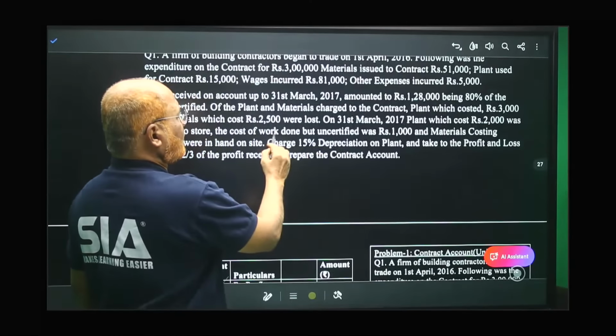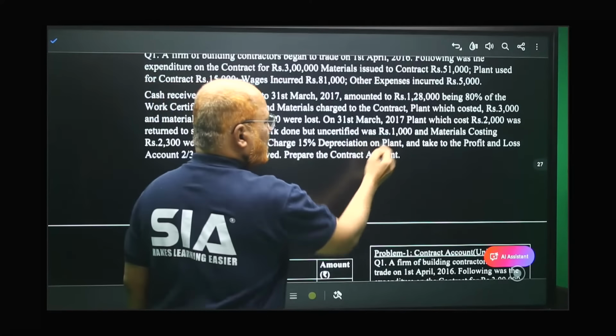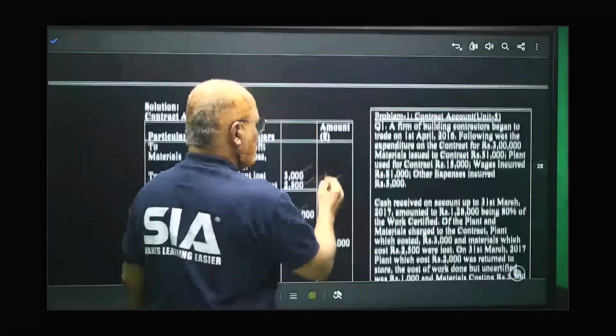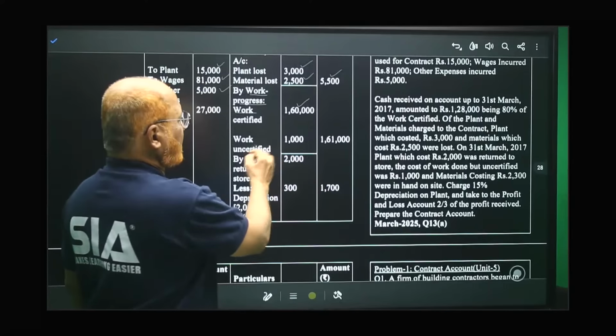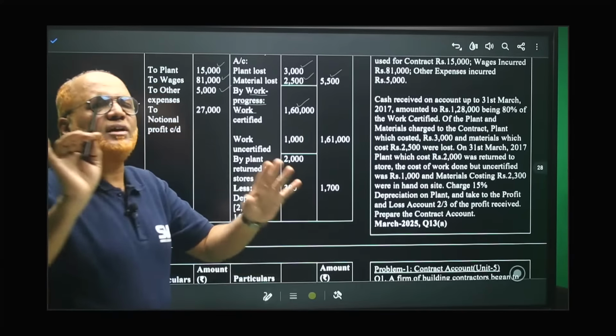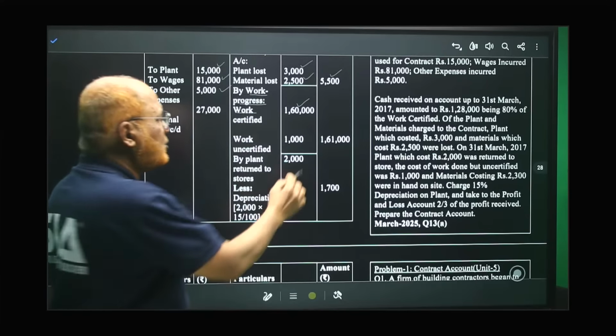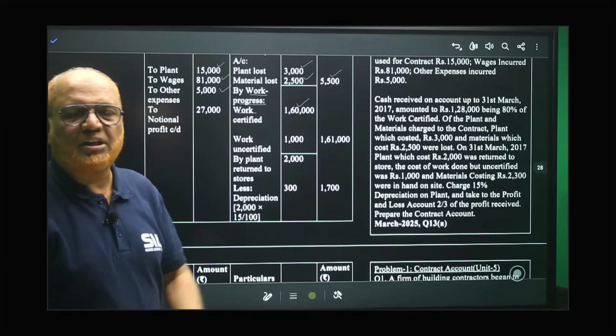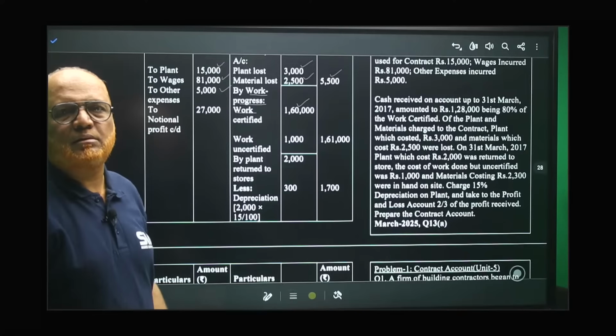Here, see here: work done but uncertified was 1,000. Is it clear? So this 1,000 I have taken as work uncertified, right? So 1,60,000 work certified, 1,000 uncertified, total is 1,61,000. This is called work in progress, right?